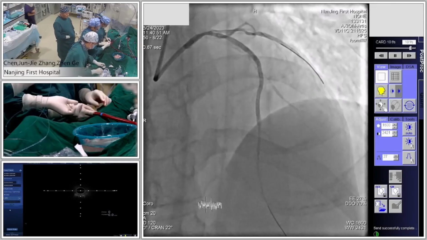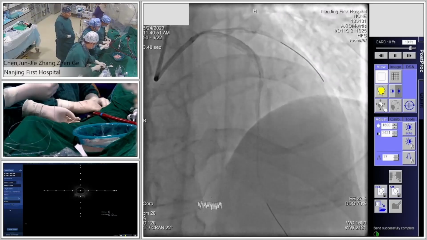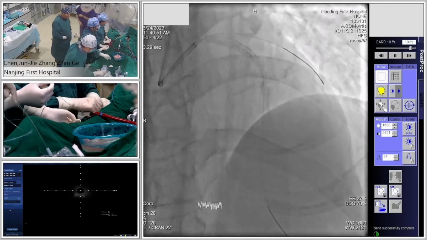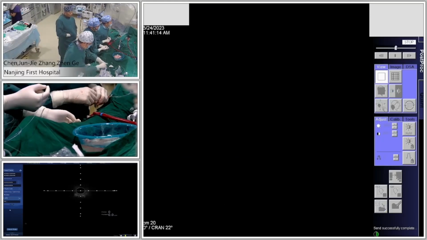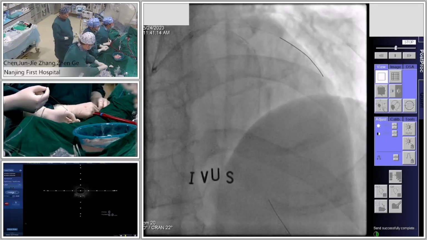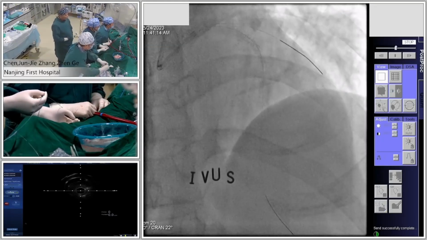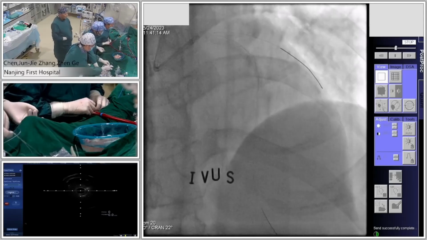Because the guiding is deeply engaged into the ostial left main, we have to monitor the change of hemodynamics very closely. Okay, I retreat the guide.